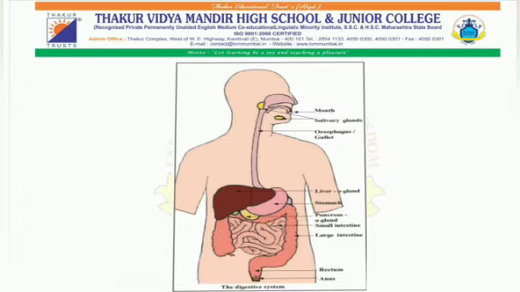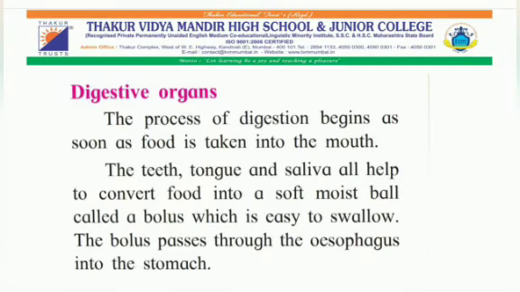The process of digestion begins as soon as the food is taken into the mouth. The teeth, tongue, and saliva all help to convert food into a soft, moist ball called bolus, which is easy to swallow. The bolus passes through the esophagus into the stomach.